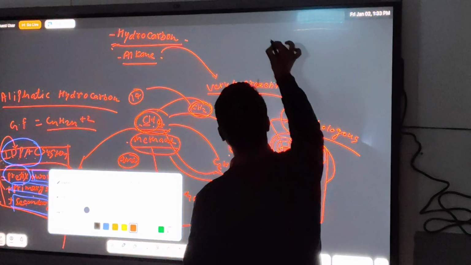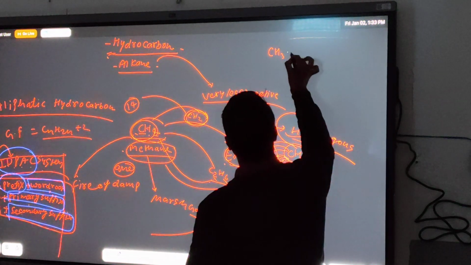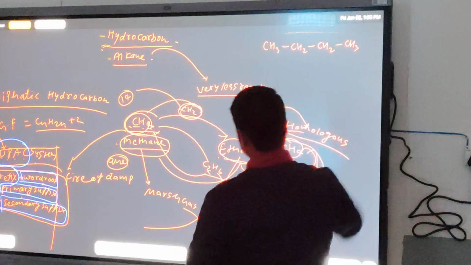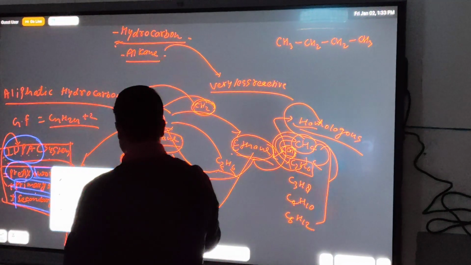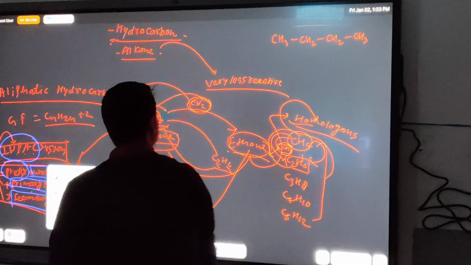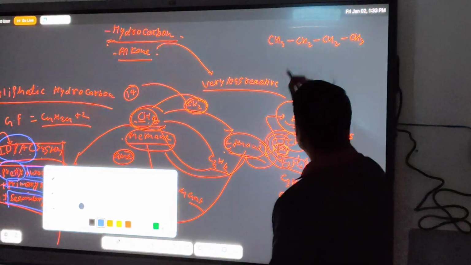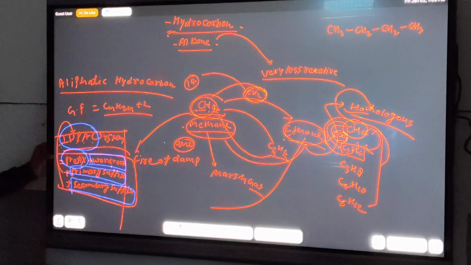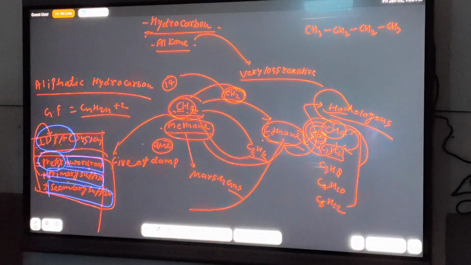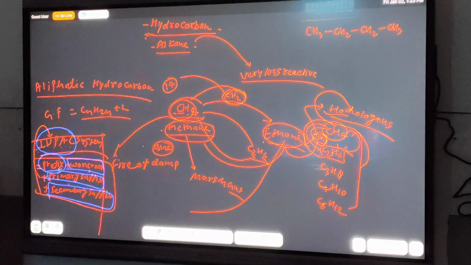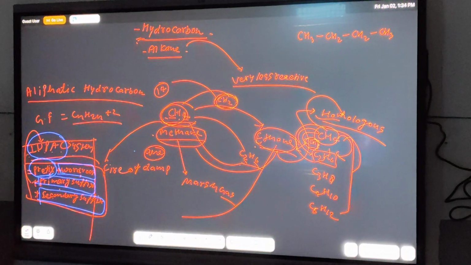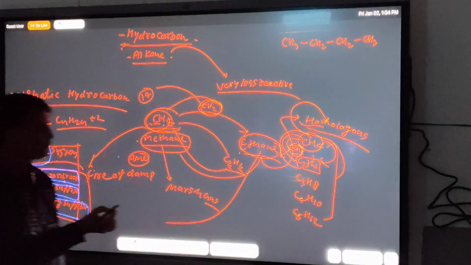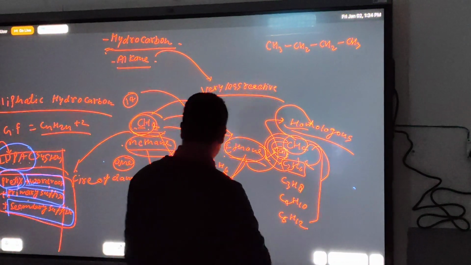So write down here this type of structure, CH3, CH2, CH2 and this CH3. According to IUPAC rules, write down the nomenclature of this compound. We know first of all, according to this method or this rule, first of all write the prefix. Then what is the prefix? Prefix is a word always written before the word root. Then word root. Word root according to the number of carbons, C1,